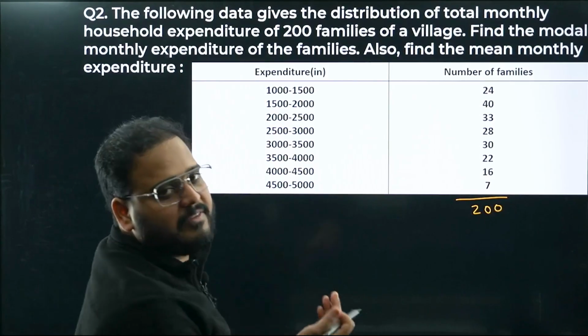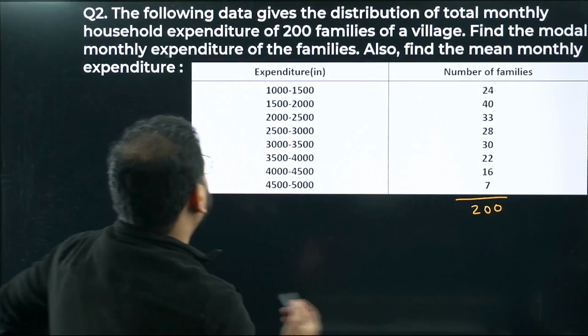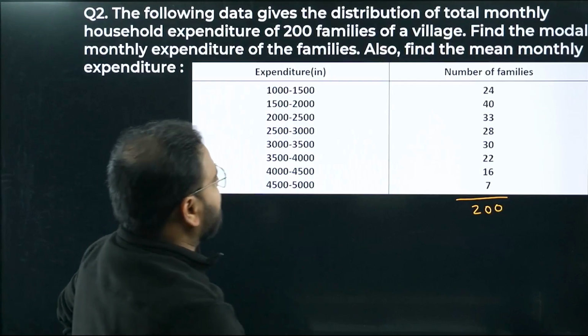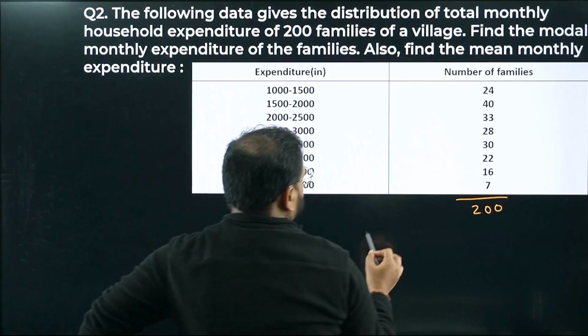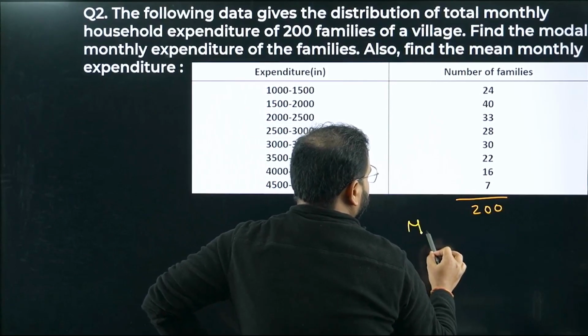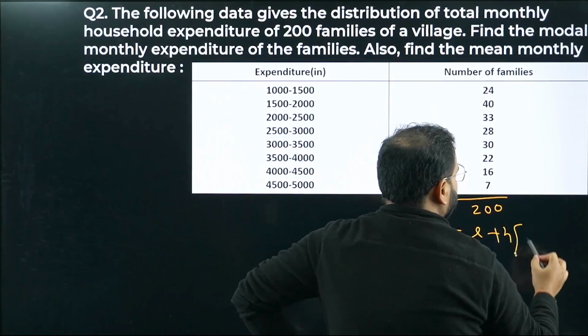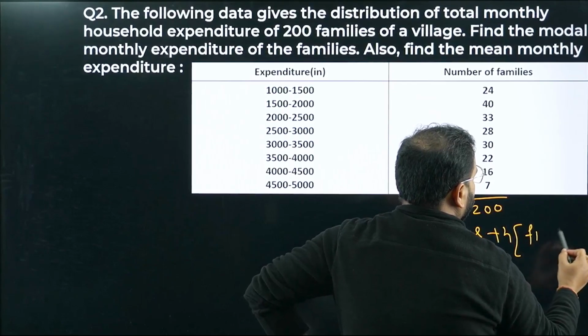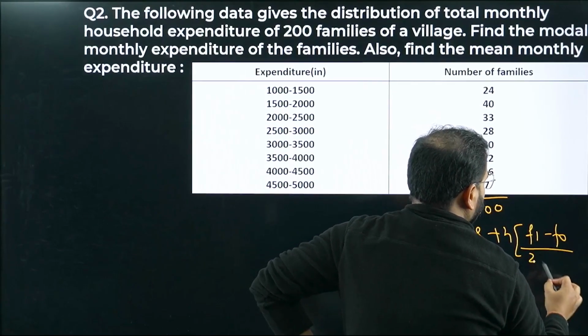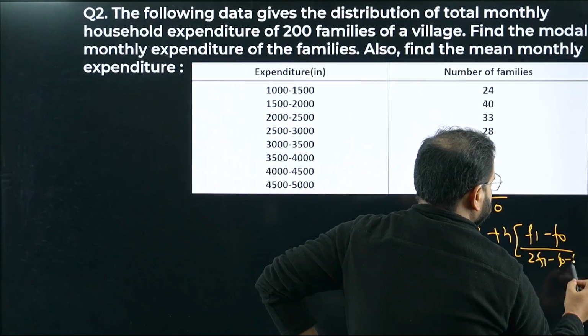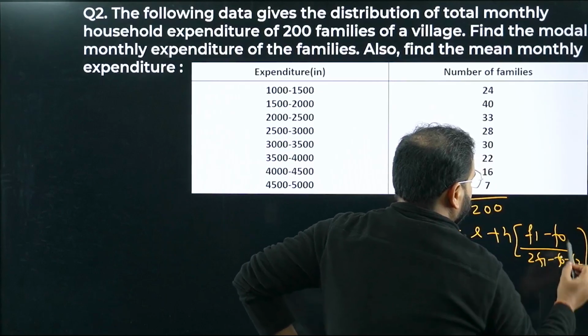We'll use again the formula that we have for the grouped data. How to find the mode. Chaliye. So let's look at the formula first. We know the formula for mode: L plus H times of F1 minus F0 upon twice of F1 minus F0 minus F2. Chaliye, this is the formula.